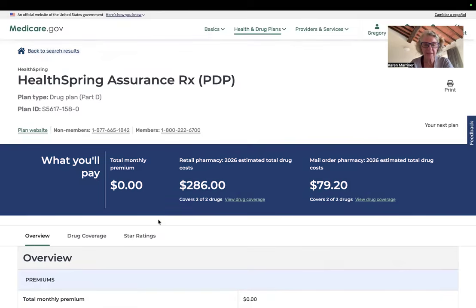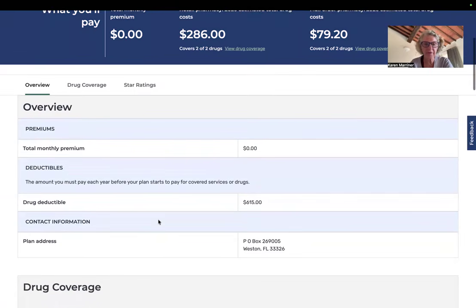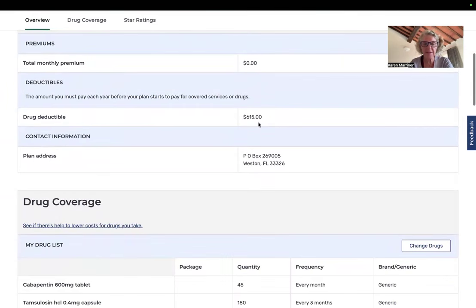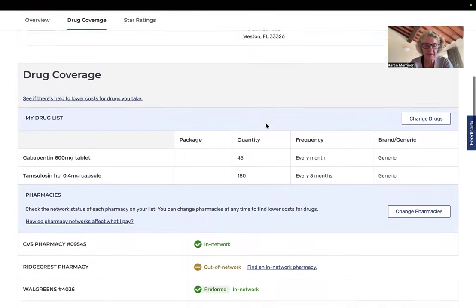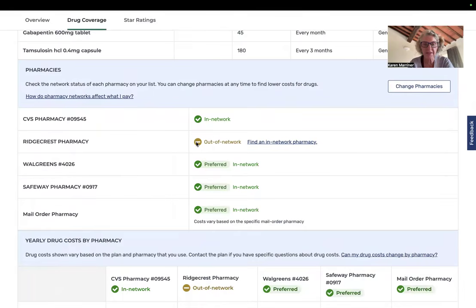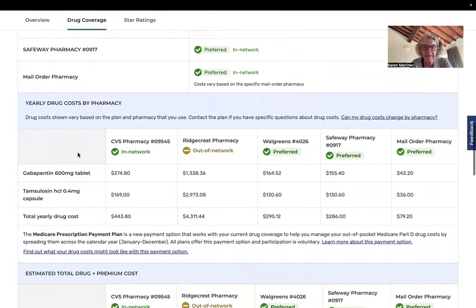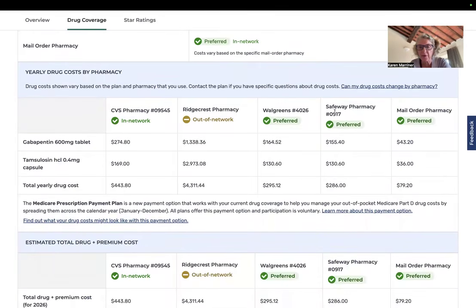Here's the plan details. It's going to show an overview of the premium, the deductible. That's a standard deductible. His drugs are very inexpensive, so it doesn't matter. So here we have Ridgecrest is out of network, so we're definitely not going to fill there. But it was good to find out. And you can see, CVS is in network, Walgreens, Safeway, but mail order really beats everybody. $79.20 for the year out of pocket.